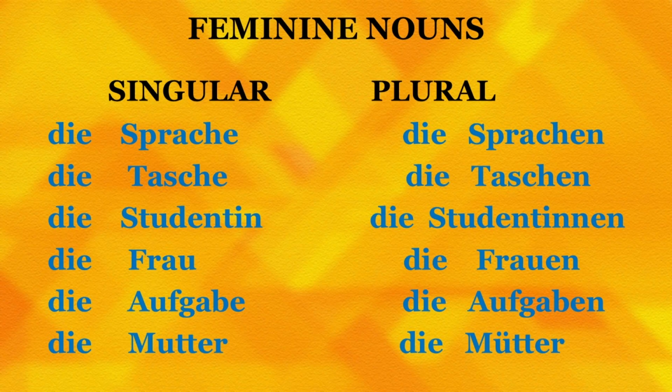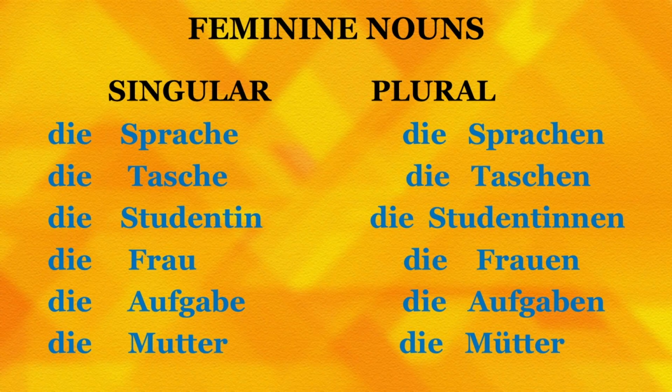Dear friends, the nouns and articles serve the purpose of knowing a vast vocabulary so that we are able to understand when we read different kinds of texts in German, and also we have sufficient vocab with us to be able to express ourselves when it comes to writing in German. Therefore, it's important that we know the nouns and their respective articles, and all we need to do is learn them once, and trust me, it stays with you forever. Let's have a look at some feminine nouns now.